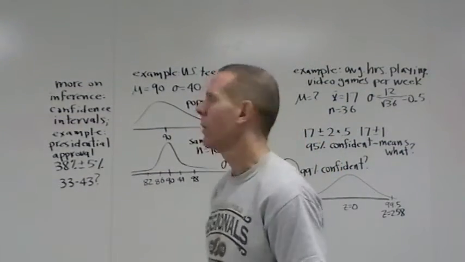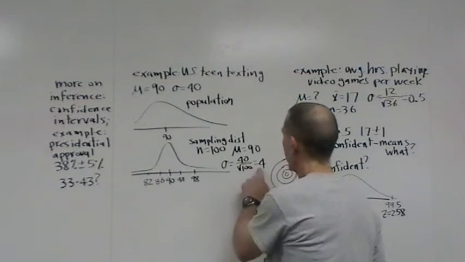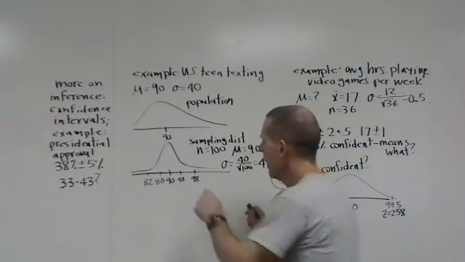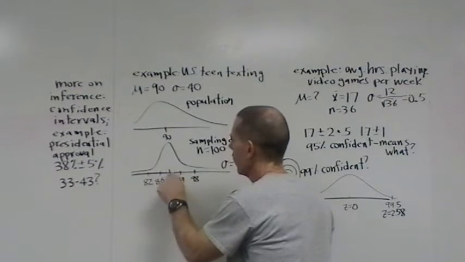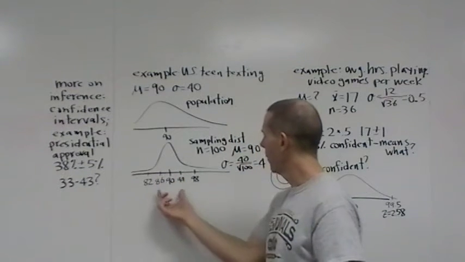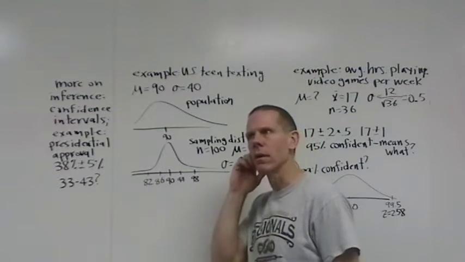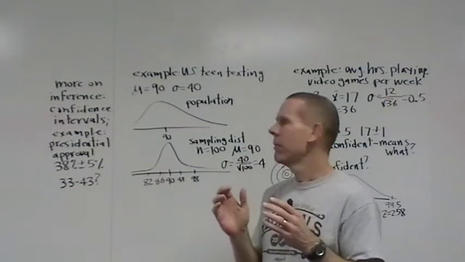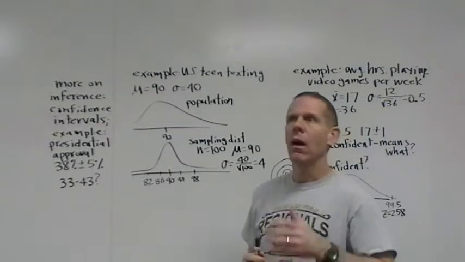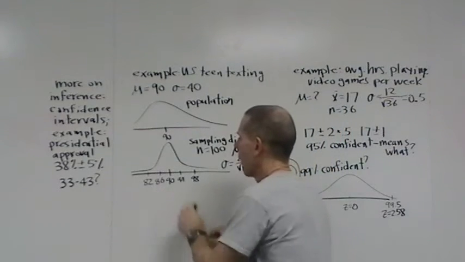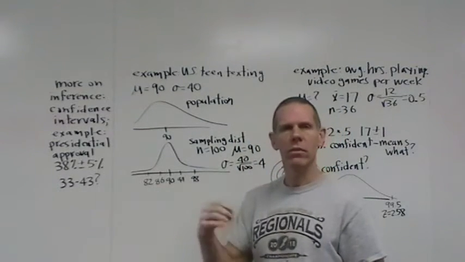So the population looks like this, but the sampling distribution looks like this. And here's what we'd like to notice. If this is the standard deviation of the sampling distribution, then if I go one standard deviation this way and one standard deviation this way, that puts me between 86 and 94. Now we already know from earlier in the year that 68% of the numbers are going to be within one standard deviation of the mean.